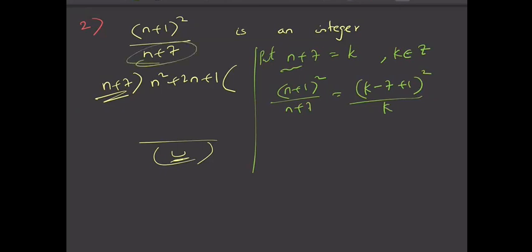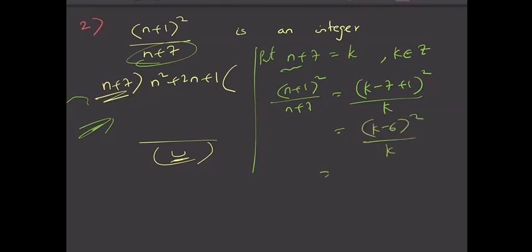I have just made the denominator k because this will make my problem easier to simplify. Otherwise you can do it by the other method also. So this is k square minus 14k plus 1 by k. Sorry, I have made a mistake. This is (k minus 6) whole square by k.